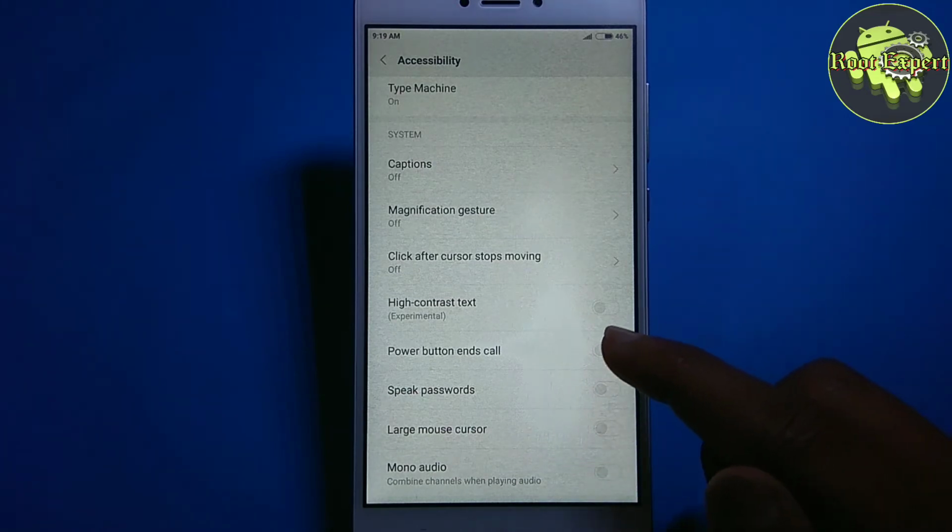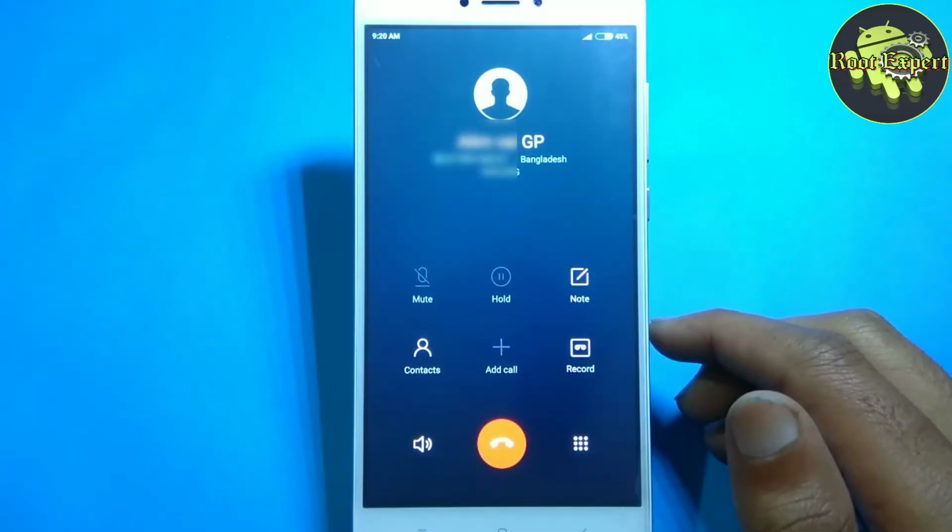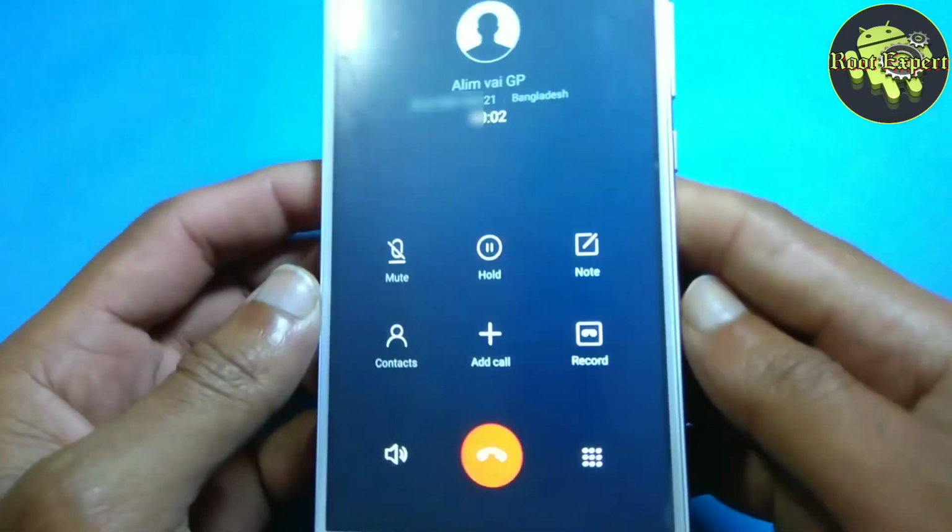Now activate this option. Okay, our work has finished. Now you can end any phone call by using your power button.